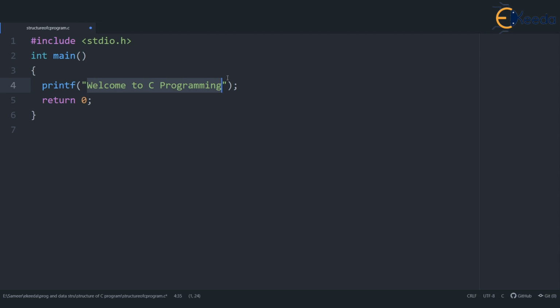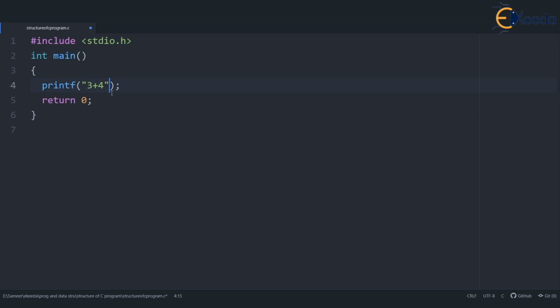For instance, if I give 3 plus 4 here, let's say a simple printf with quotation 3 plus 4 quotation close, what do you think will be the output of this? Will it be 7? No way. It will be 3 plus 4. That shows that whatever is given in the quotation marks will be printed as it is by printf.